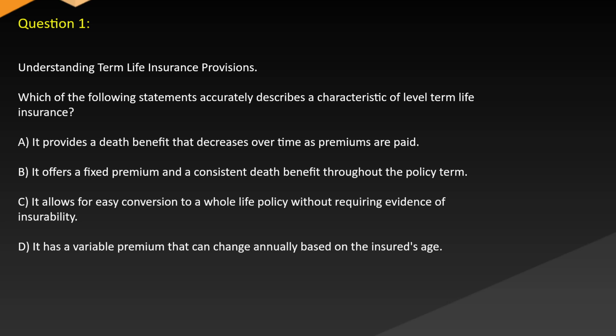Question 1. Understanding term life insurance provisions. Which of the following statements accurately describes a characteristic of level term life insurance? A. It provides a death benefit that decreases over time as premiums are paid. B. It offers a fixed premium and a consistent death benefit throughout the policy term.